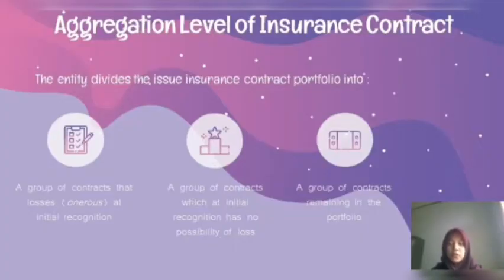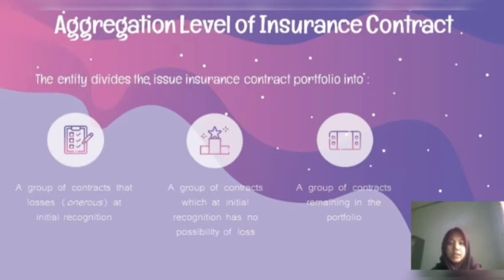Aggregation level of insurance contracts. Entities identify portfolios of insurance contracts. A portfolio consists of contracts that have similar risks and are managed together. Contracts in one product line are expected to have similar risks and thus are expected to be in the same portfolio if the contracts are managed together.